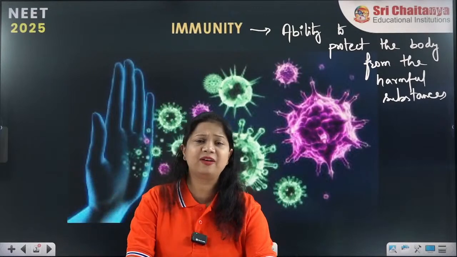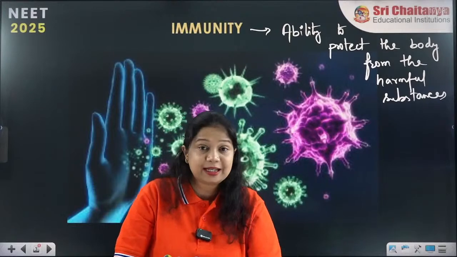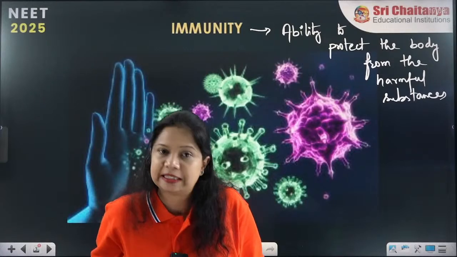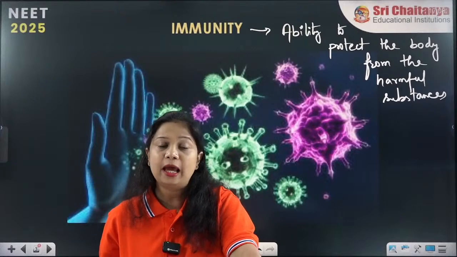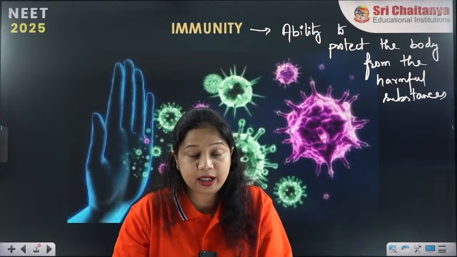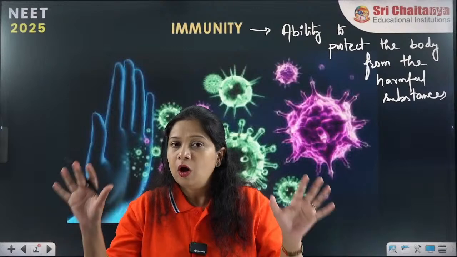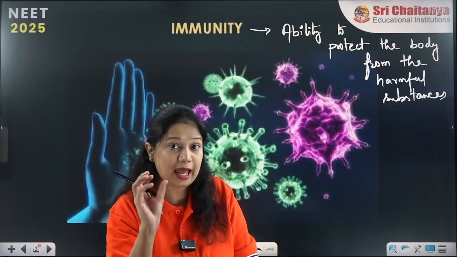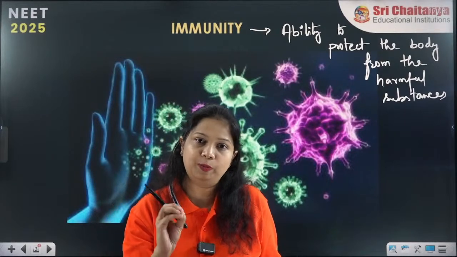It may or may not be harmful, that is a later part, but if it is unknown to our immune system, it will not be allowed to enter inside our body, no matter what it is. Okay? So immunity is the ability to prevent any kind of entry, or it is the ability to protect our own organs and own structures from an unknown or outside substance that has entered the body. Immunity is the ability to prevent.